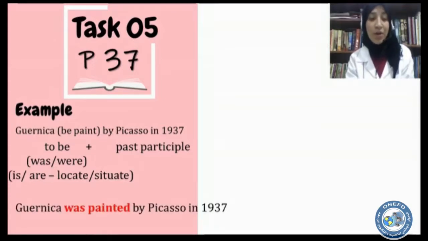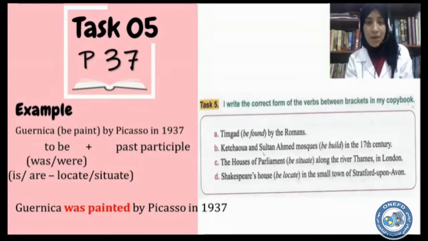So we say Guernica was, verb to be in the past simple, painted, the past participle of verb paint, by Picasso in 1937. Now, let's do our task. We have 4 sentences. Please conjugate the verbs between brackets as we did in the example. You have 2 minutes.